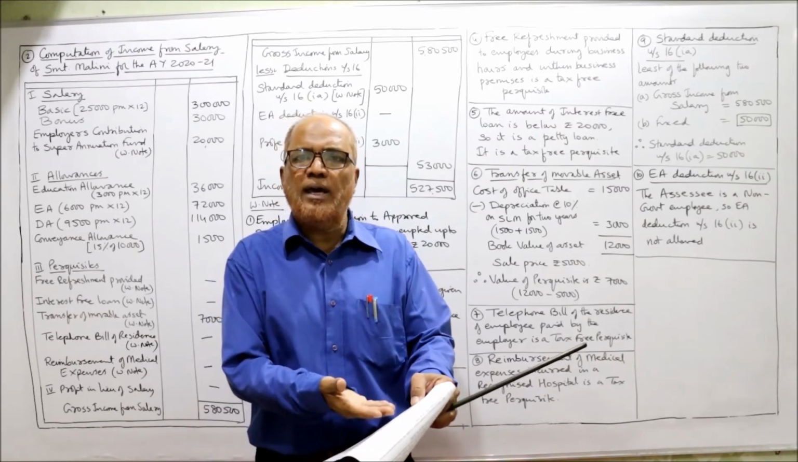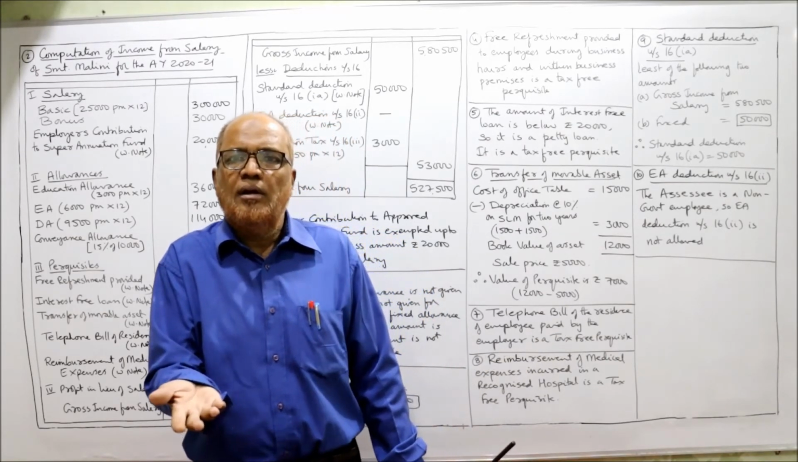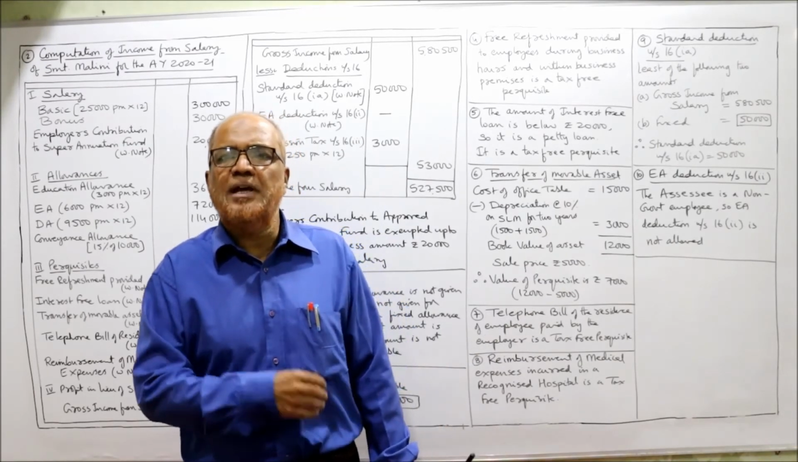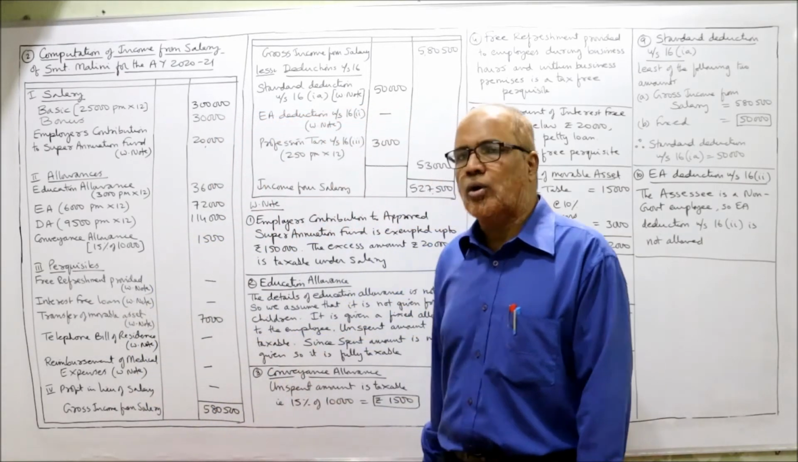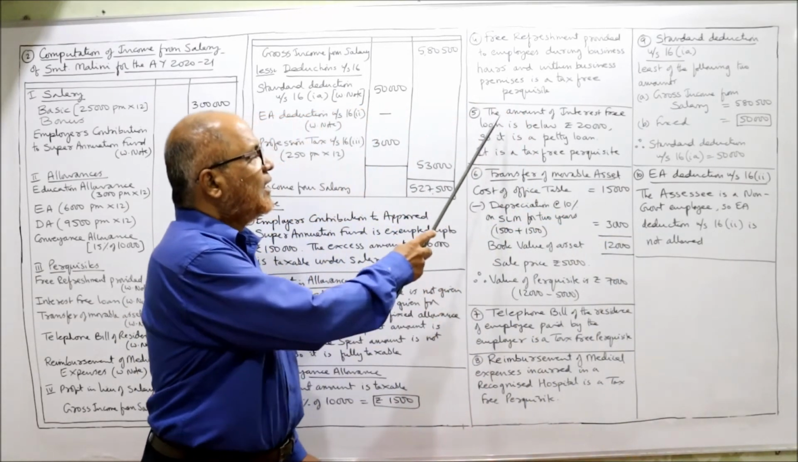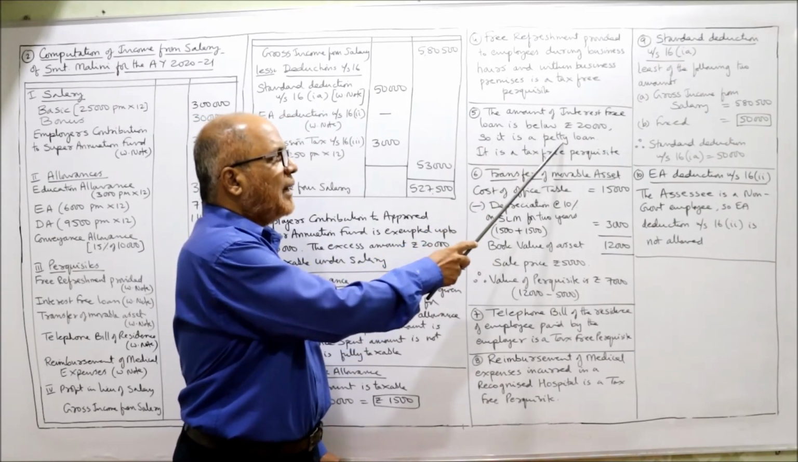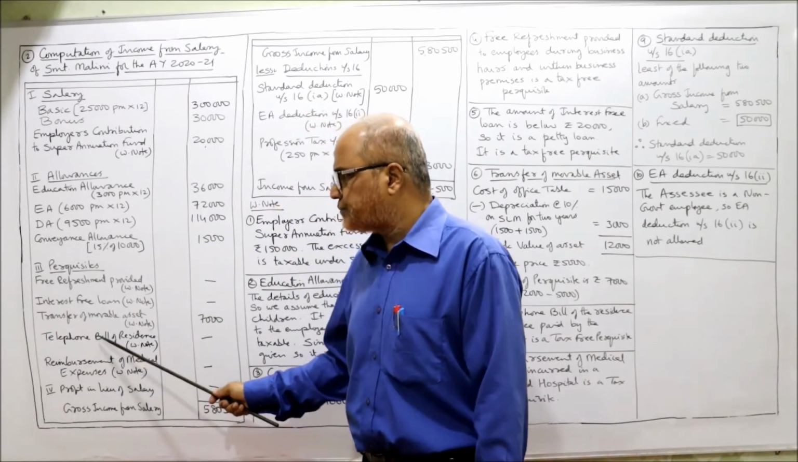So here employee has taken 15,000 rupees loan. It is a petty loan. So we are not concerned with SBI rate of interest. It's a tax-free perquisite. So here interest-free loan, working note number 2. Here I have specified. The amount of interest-free loan is below 20,000. So it is a petty loan. It is a tax-free perquisite. In note you have to write down.